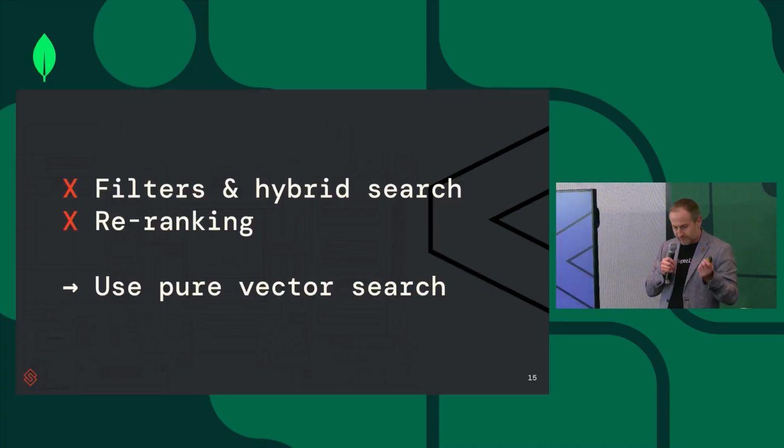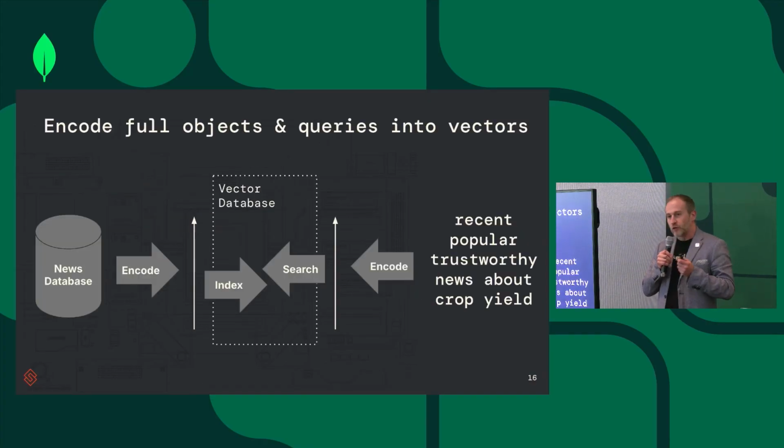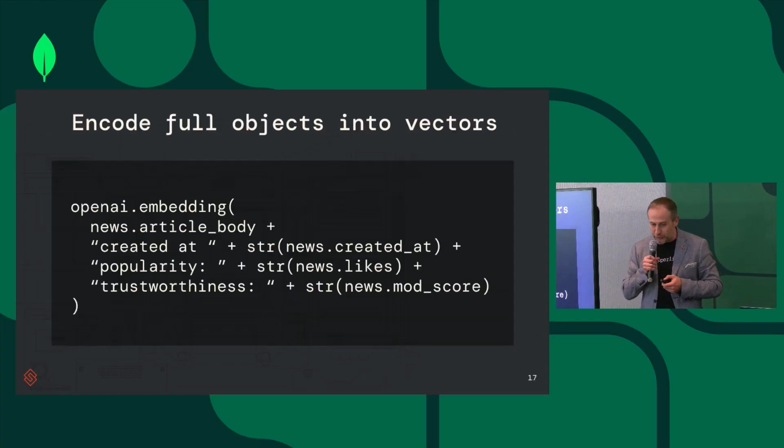So we should use pure vector search to do that, right? And that's why we're talking about vector search over complex data. Now, how do we do that? So we'll encode all the information we have into vector embeddings, and we'll encode the queries into vector embeddings, and then we use the query as a search vector within the vector database. So far, so good. Now let's talk about how we do it.